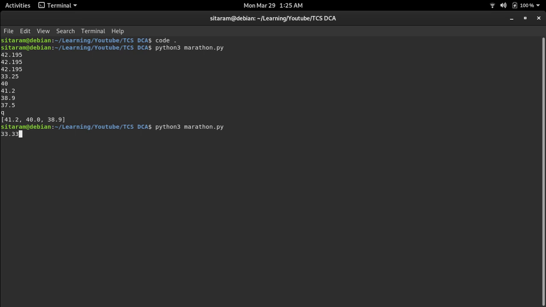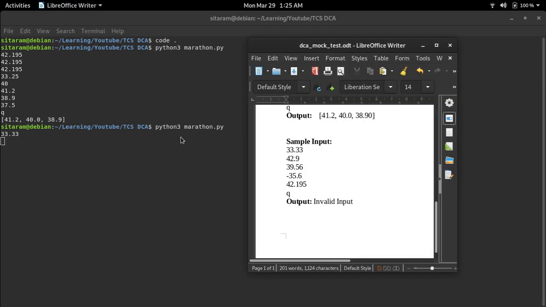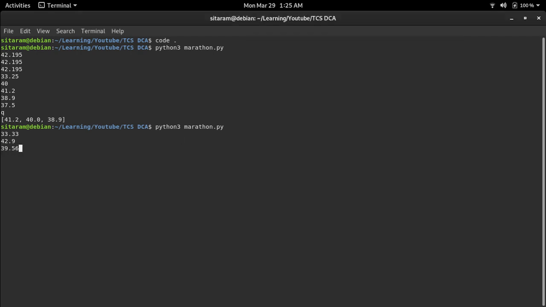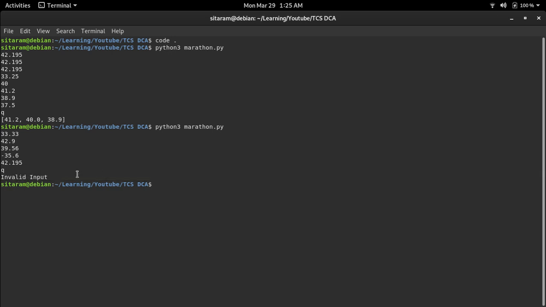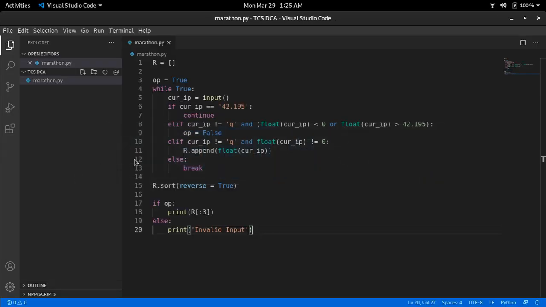So 33.33, 42.9, 39.56, minus 35.6, 42.195 and Q. So it prints invalid input as output. Okay, so that is how we can solve this mock test problem.